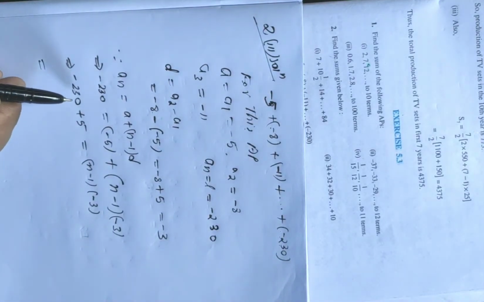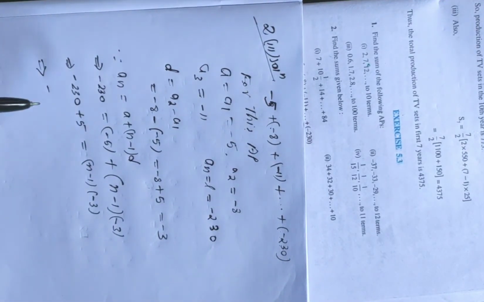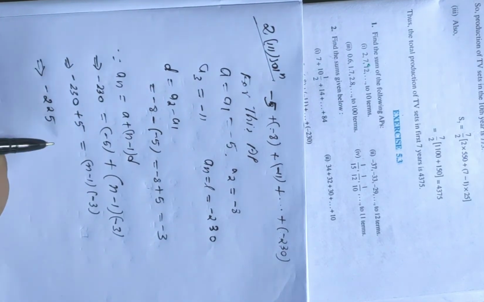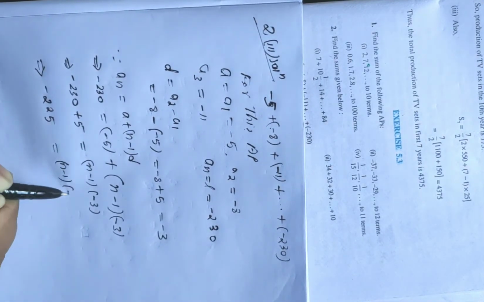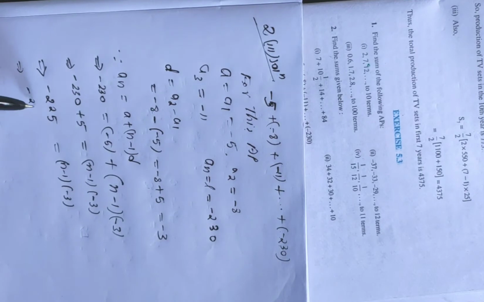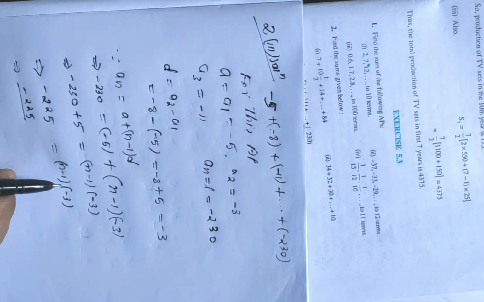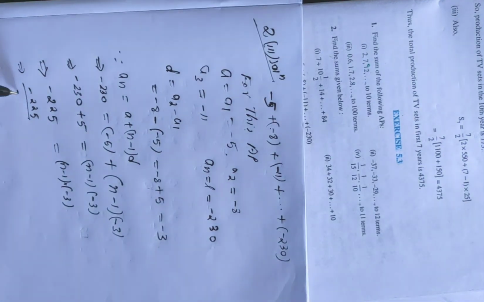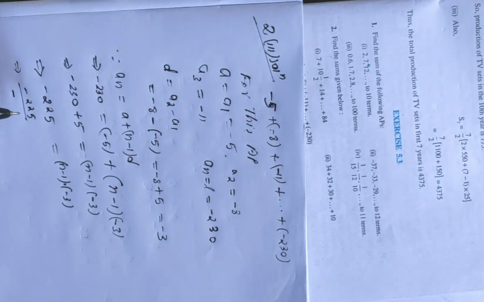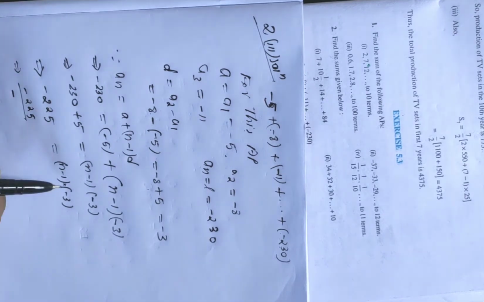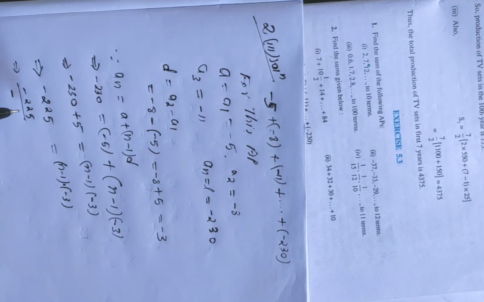Now minus 230 plus 5, what is it? Minus 225 equal to (N minus 1) times minus 3. If we bring this minus 3 to the left-hand side, the multiplication sign becomes divide. So we write minus 3 in the denominator.